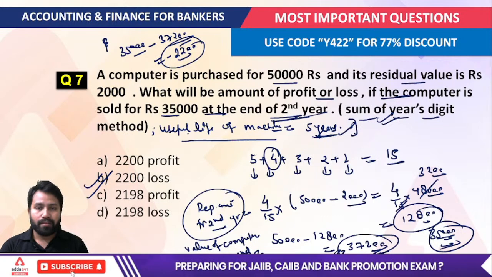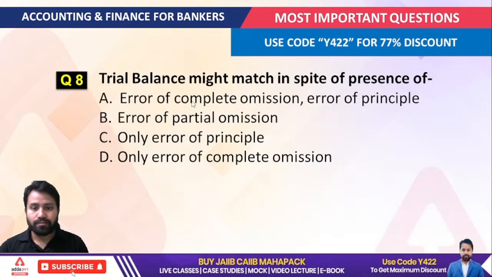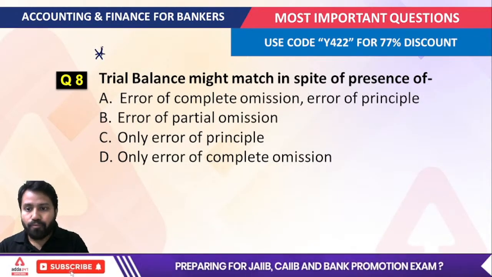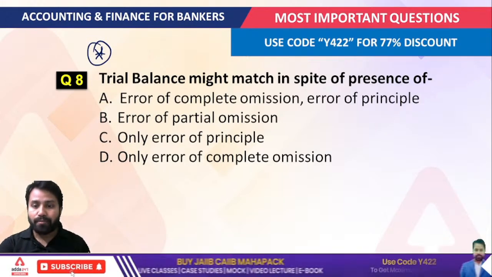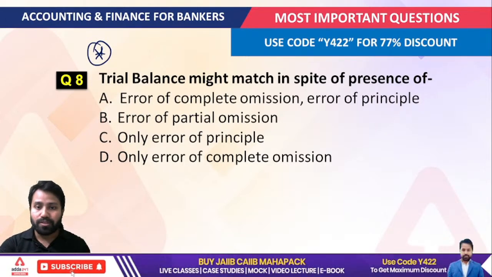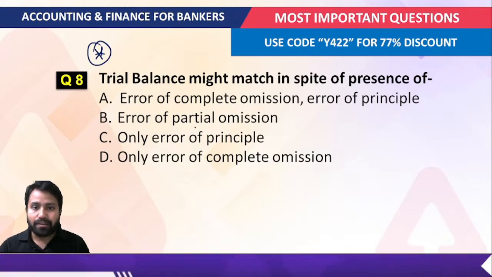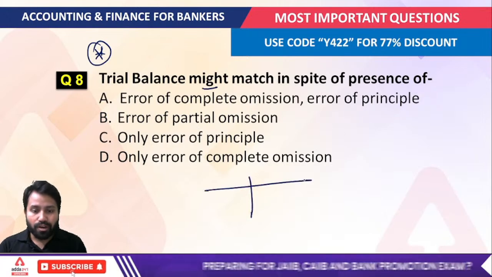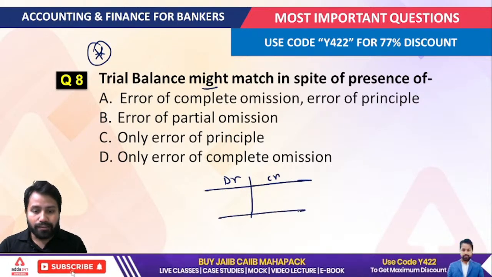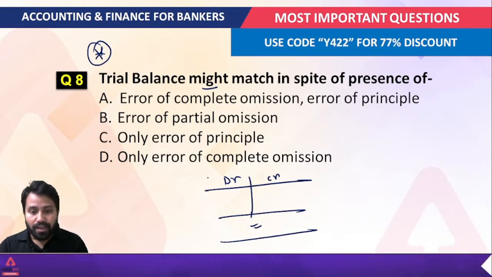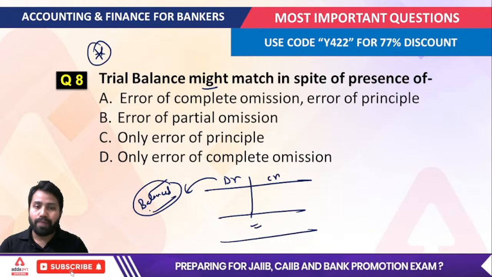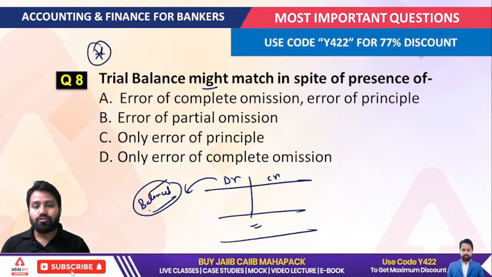Okay, right? Next, trial balance might match in spite of the presence of which kind of error. This is a very important question. Whenever we are looking at this question, just understand that when we talk about the trial balance, all debit balances should be equal to the credit balances. Remember, we are talking about the amount balances. So debit balance should equal the credit balance.